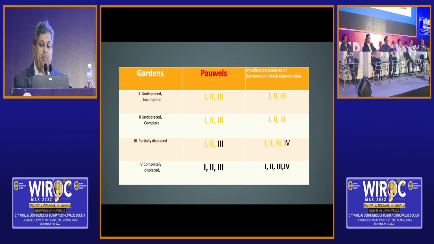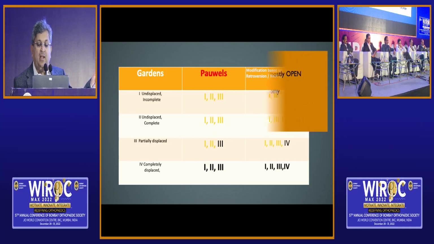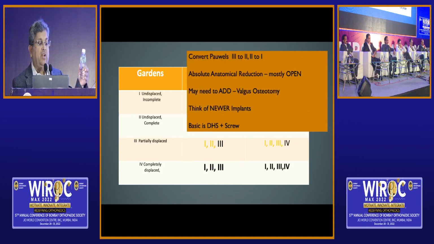But the moment it becomes displaced with more than 30 degrees of tilt, then we are talking of converting Pauwels 3 to 2, 2 to 1. Absolute anatomical reduction. Maybe consider primary valgus osteotomy if that fancies you, and think of newer implants in such patients. Of course, DHS and screw remains as the basis. Beyond that, of course, we can consider other options.